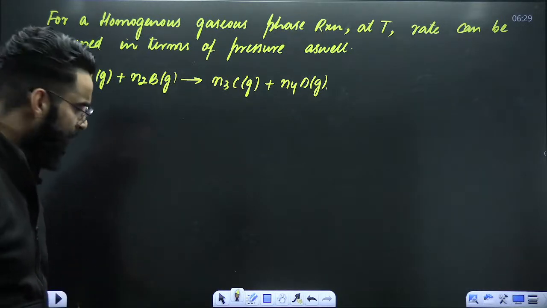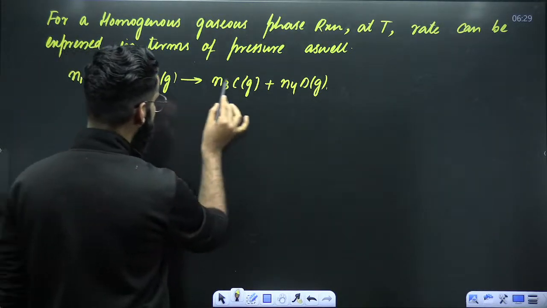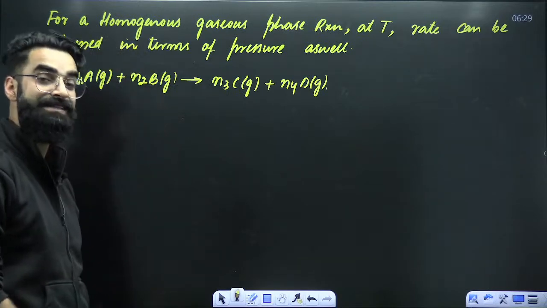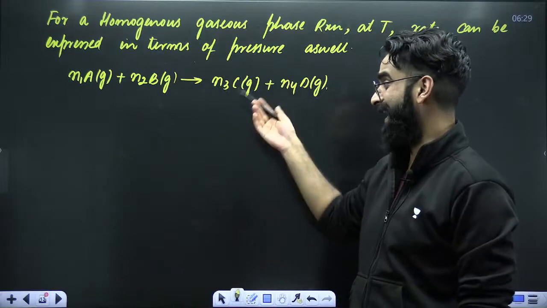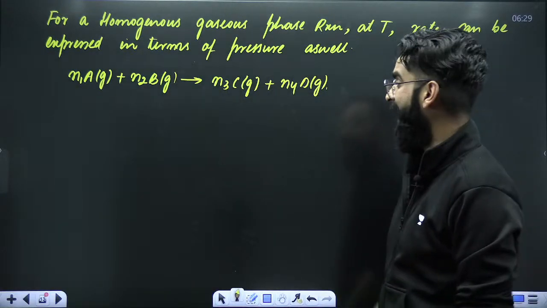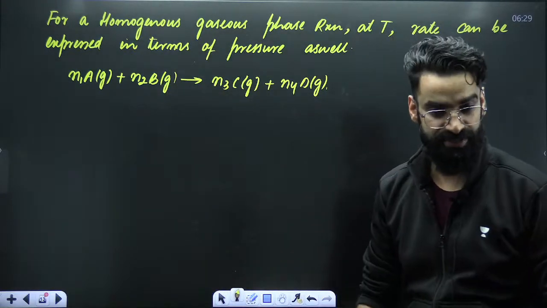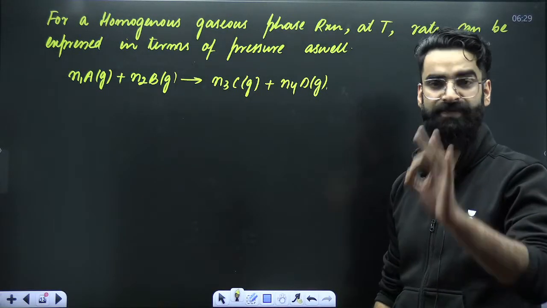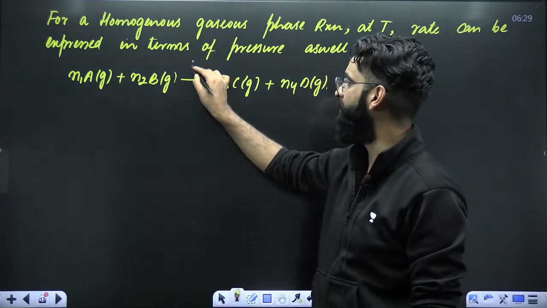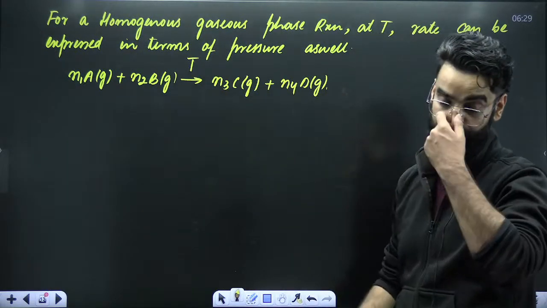Every reactant and product has the same state, so it is an example of a homogeneous reaction. And every reactant and product is in the gaseous phase. So I would call this reaction a homogeneous gaseous phase reaction, which is carried out at temperature T.